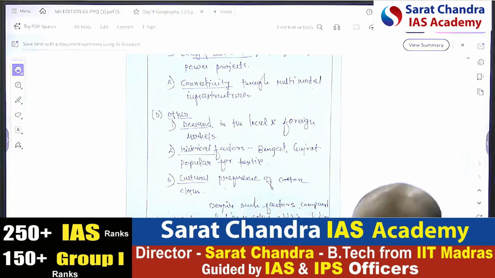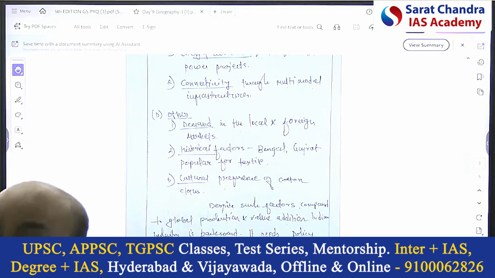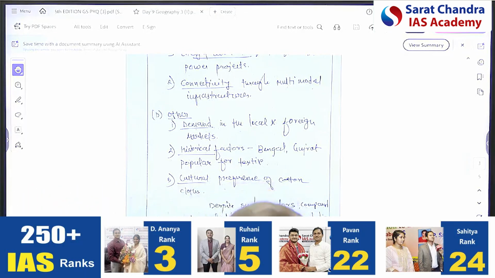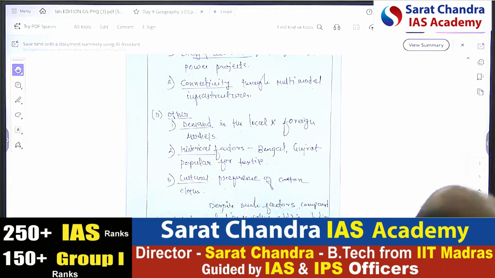It will take some time to understand, but here there are different ways you can analyze. One is saying that yes, it is decentralized, but it's changing because of technology and infrastructure. The second way is that factors are there, but despite that, the full potential we could not achieve compared to the global level. That's also the analysis. Analysis means seeing the different aspects of that particular question.